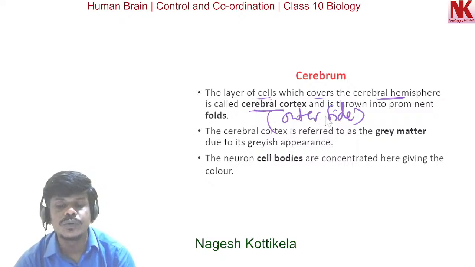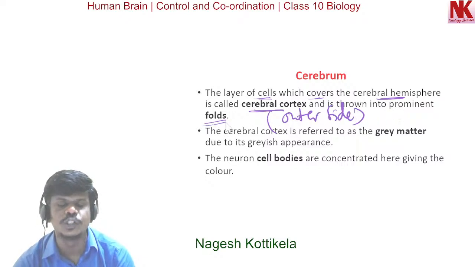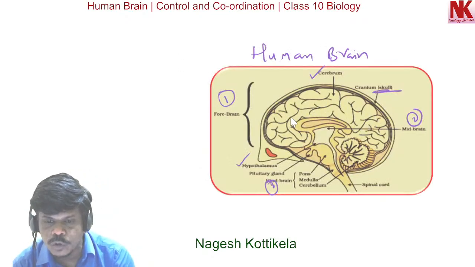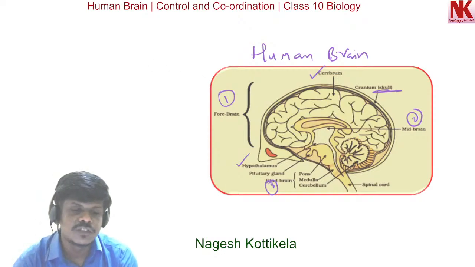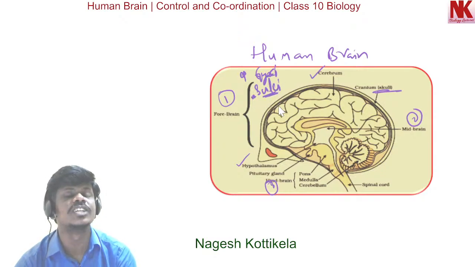It is the outer side of the cerebrum, and it is thrown into prominent folds. There are many folds you can see here, in the cortex region. These folds we call gyri and sulci. These are the two important words, gyri and sulci.